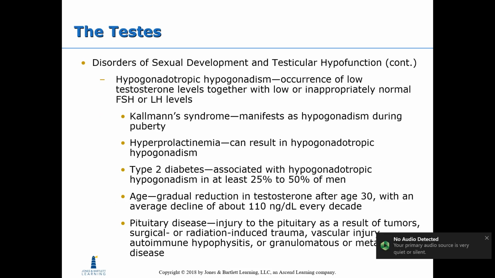Disorders of sexual development and testicular hypofunction. Hypogonadotropic hypogonadism: occurrence of low testosterone levels together with low or inappropriately normal FSH or LH levels. Kallmann syndrome, hyperprolactinemia, type 2 diabetes, age, and pituitary disease are all described here below. Please take some time to read through these and make note of them.